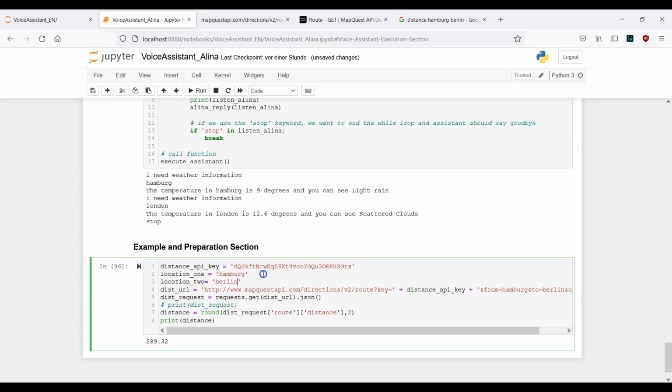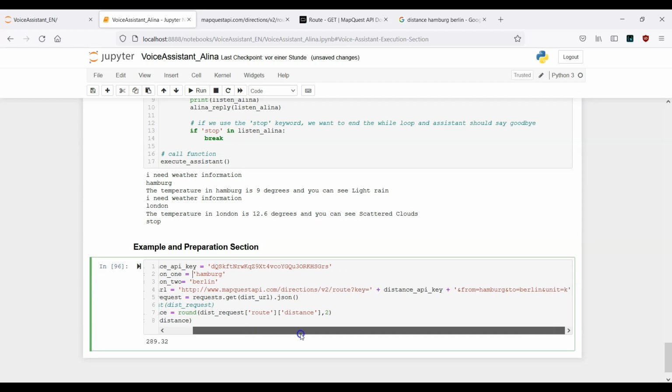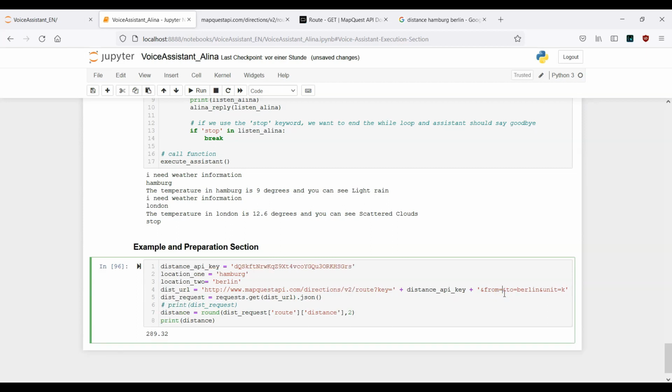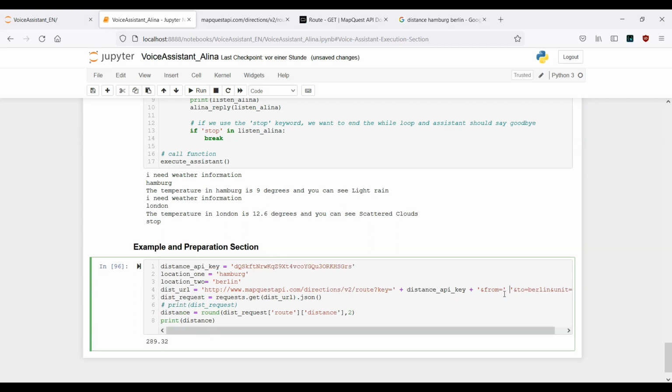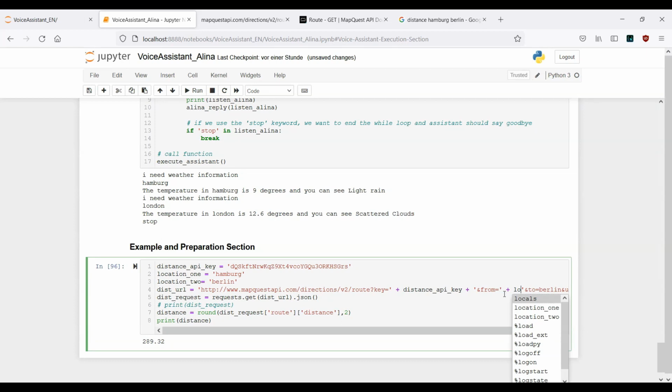For now we will write these values, but once we have put it in our coding section and integrated it with our assistant, we won't write it like this, because the assistant will ask us for the 2 cities and we need to mention where we start and where the destination city is. All right, so here let me just replace Hamburg, so plus location 1.